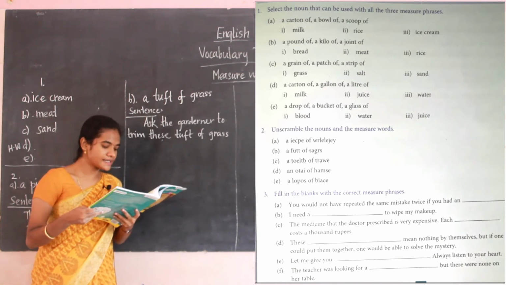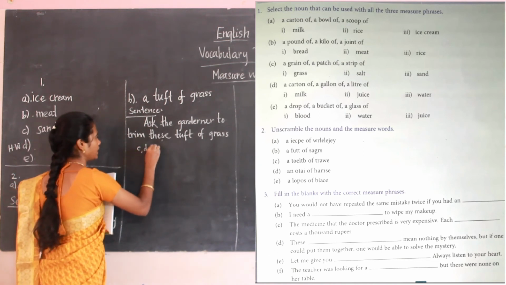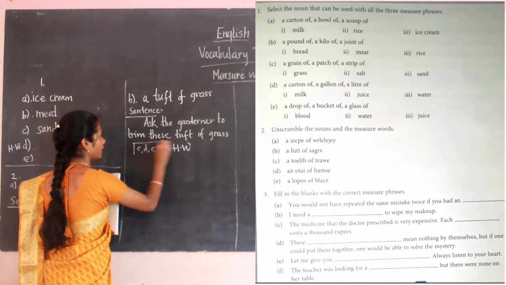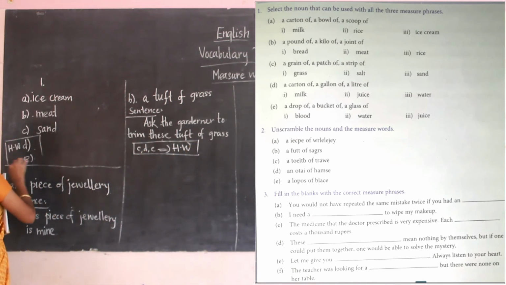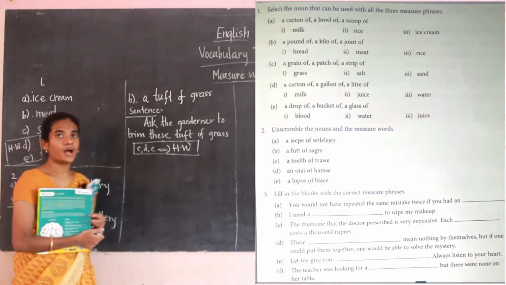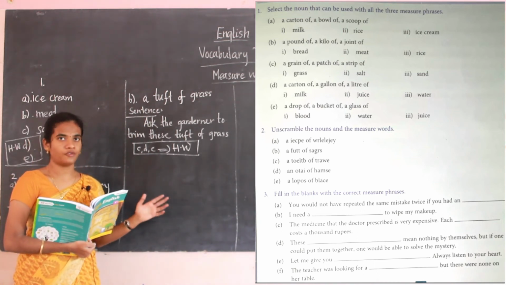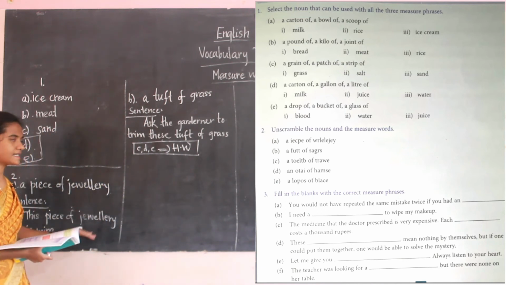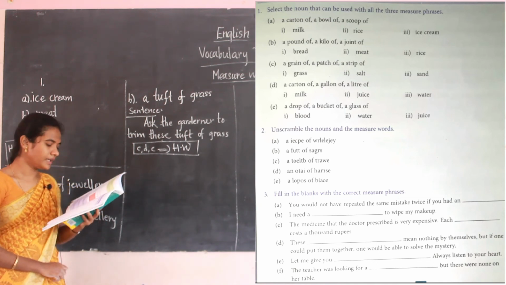The next ones, C, D, E, are the homework for you. You have to do these as homework. First we have to unscramble the noun and the measure words. After you have done that, you have to make the sentences on your own. You can look at this one as an example, and you can do it.